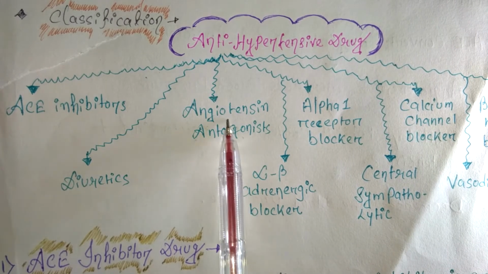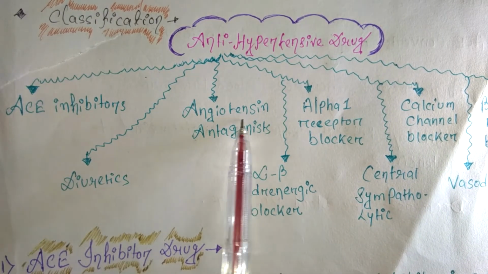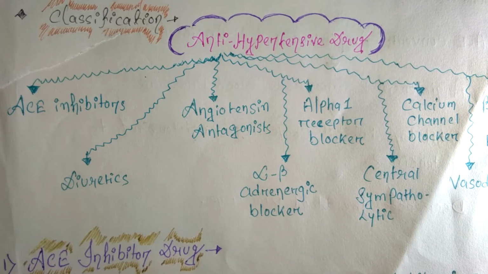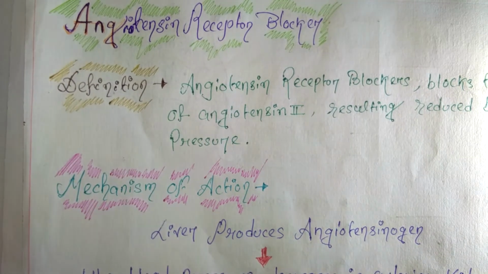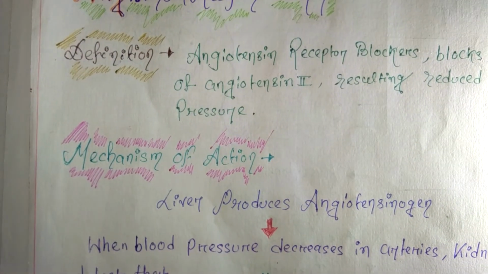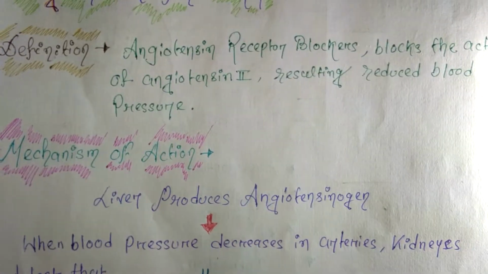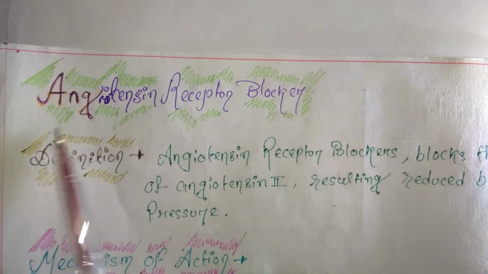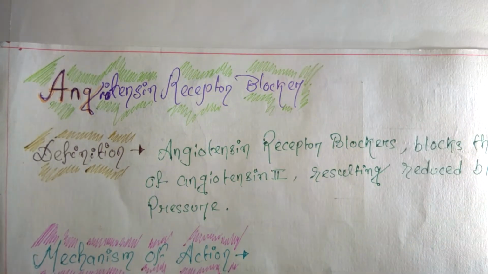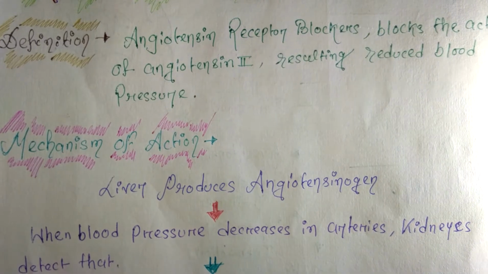So now we will study angiotensin antagonists. ACE inhibitors are completed, so we will start angiotensin antagonists. Let's start with angiotensin receptor blockers. Angiotensin antagonist and angiotensin receptor blocker are the same, in case you have any problem. Now let's see the definition.